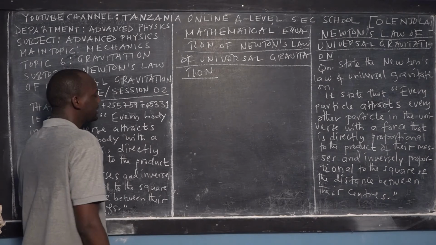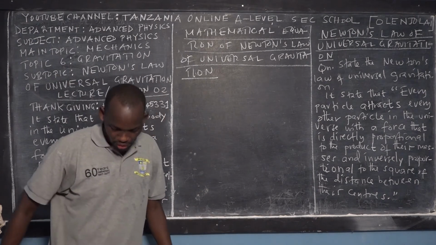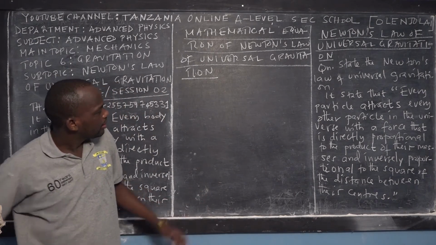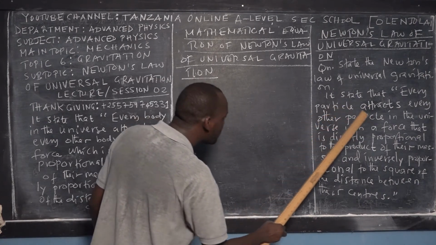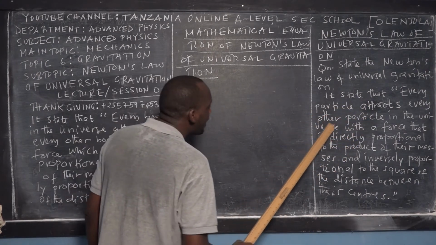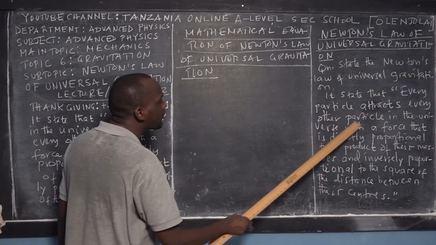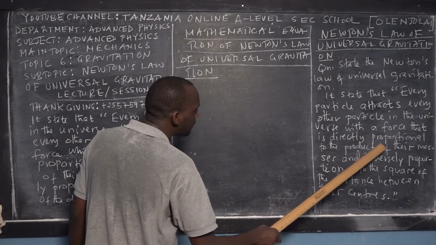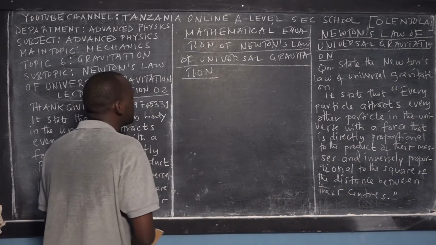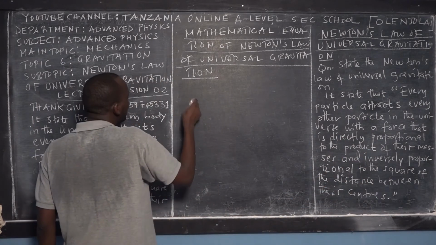From Newton's law of universal gravitation, every particle attracts every other particle with a force that is directly proportional to the product of their masses.